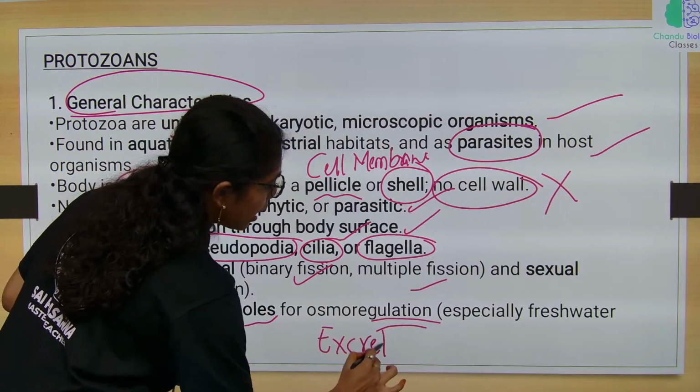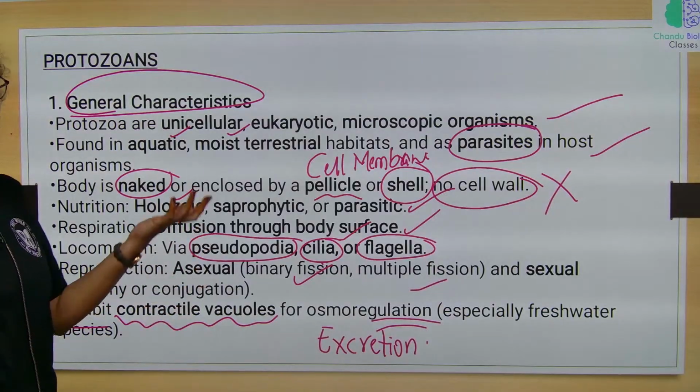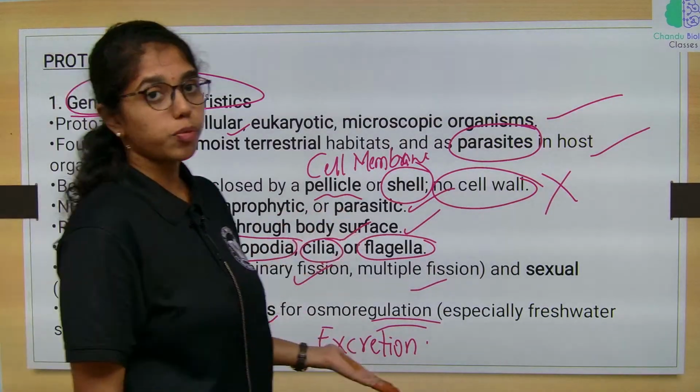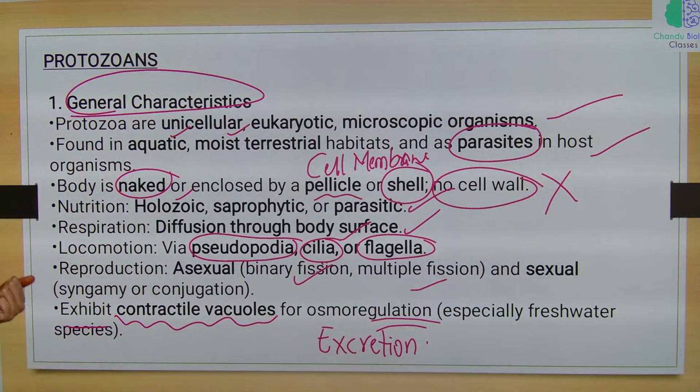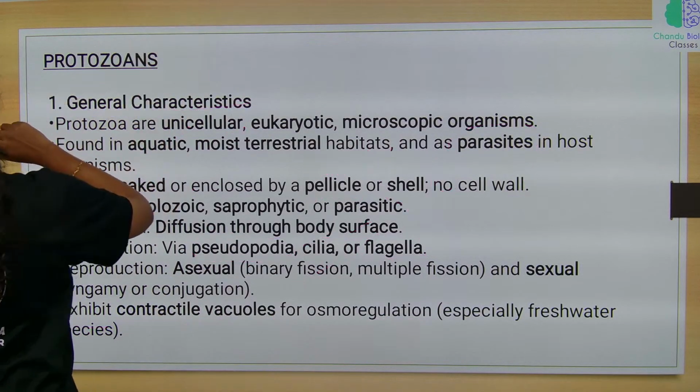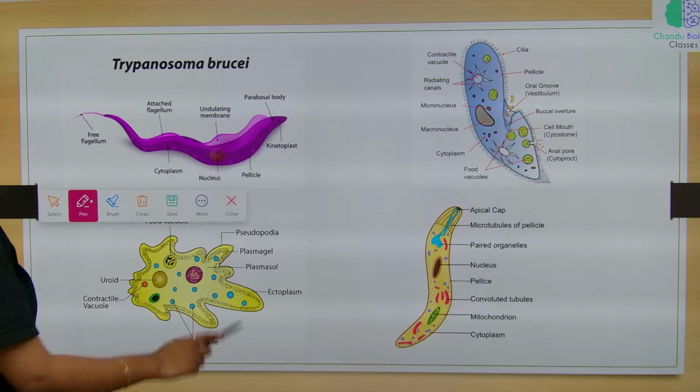Osmoregulation and excretion. They exhibit contractile vacuoles which aid in the process of osmoregulation and excretion. So, these are the set of general characteristics of protozoans. Now, let us look into the different protozoans. First is Trypanosoma, a flagellated protozoan which causes sleeping sickness disease.